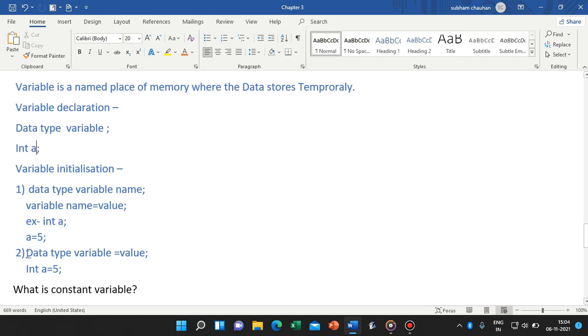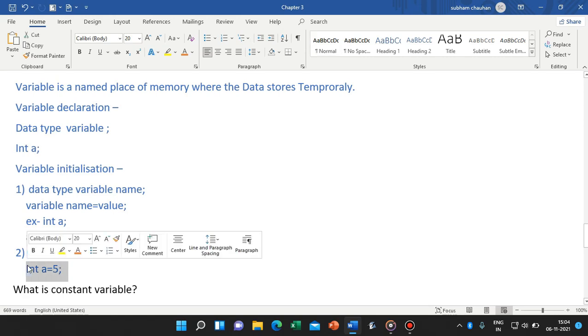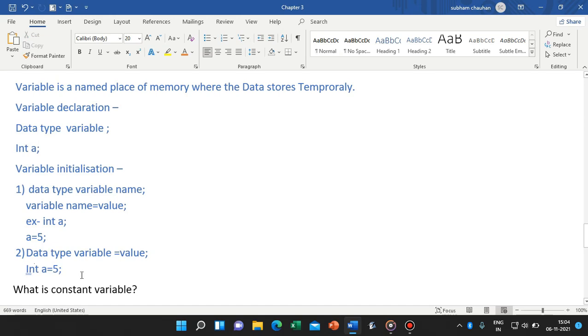Next is our second type. We can do it directly: data type, variable name equal to value, like int a equal to 5. Mostly we use this method, basically all people use this method. It is not too lengthy. It means we declare and also initialize it in one line.